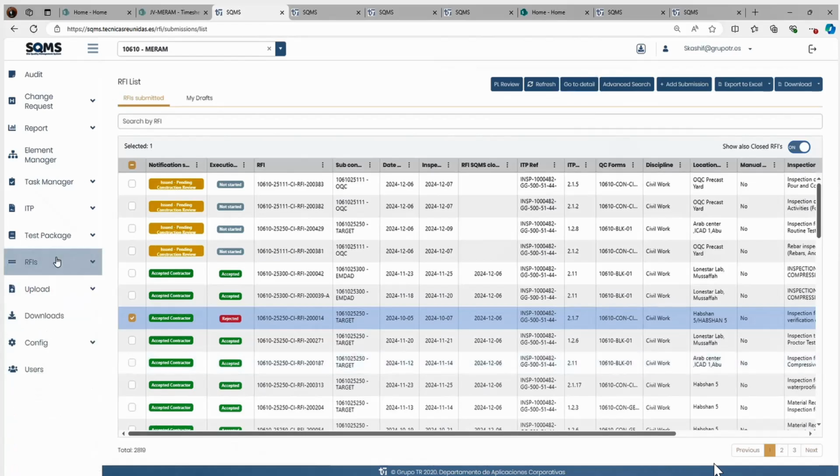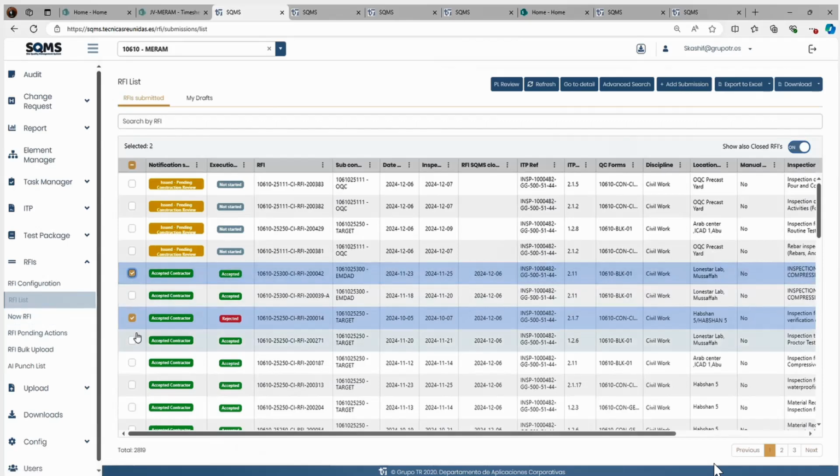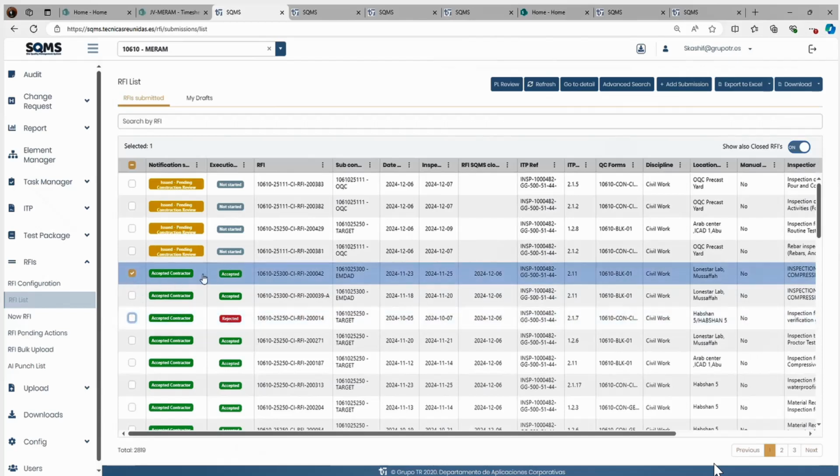The only thing you have to do is come on the RFI. For raising the RFI, click on new RFI. When you want to download the RFI, select the RFI list, select whatever RFI you want to download. Don't do multiple ones, one only. Click on download and you can download.